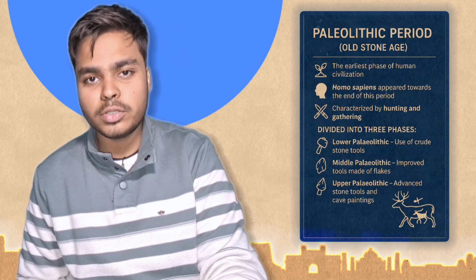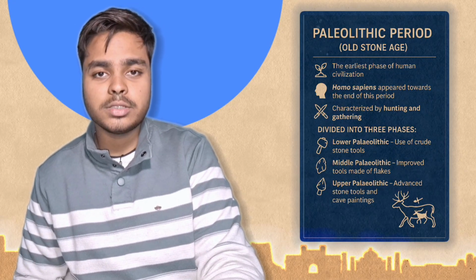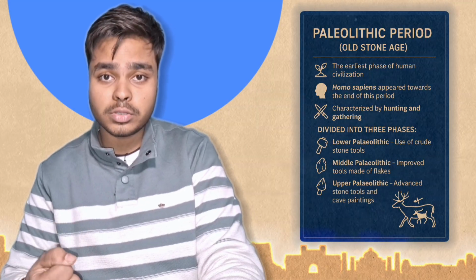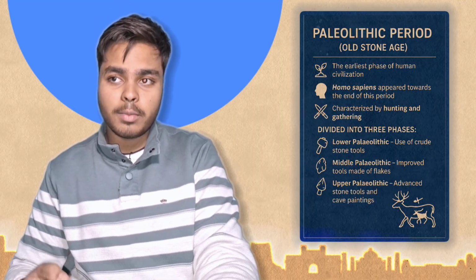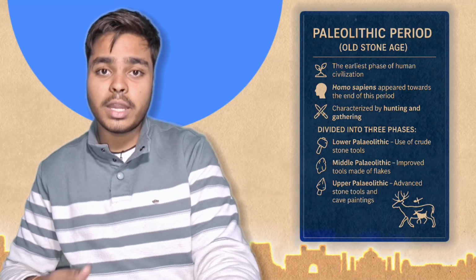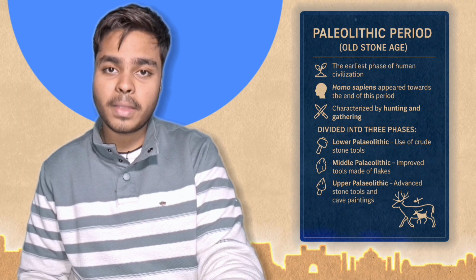It's called the old stone age. At that point of time the discovery of stones started, and people started to learn how to use stones as a tool, whether for hunting or for sharpening, so that we can hunt with it. These are the things that all started in the Paleolithic age.